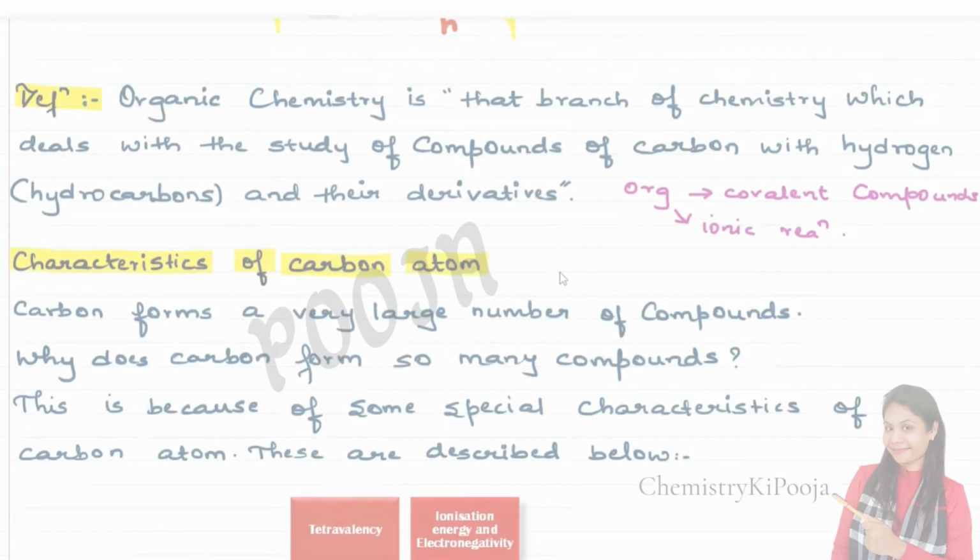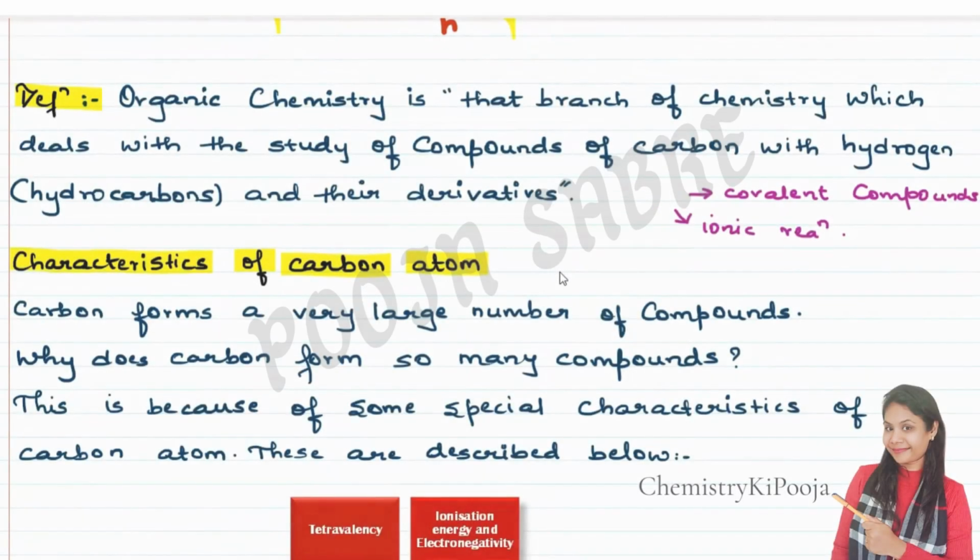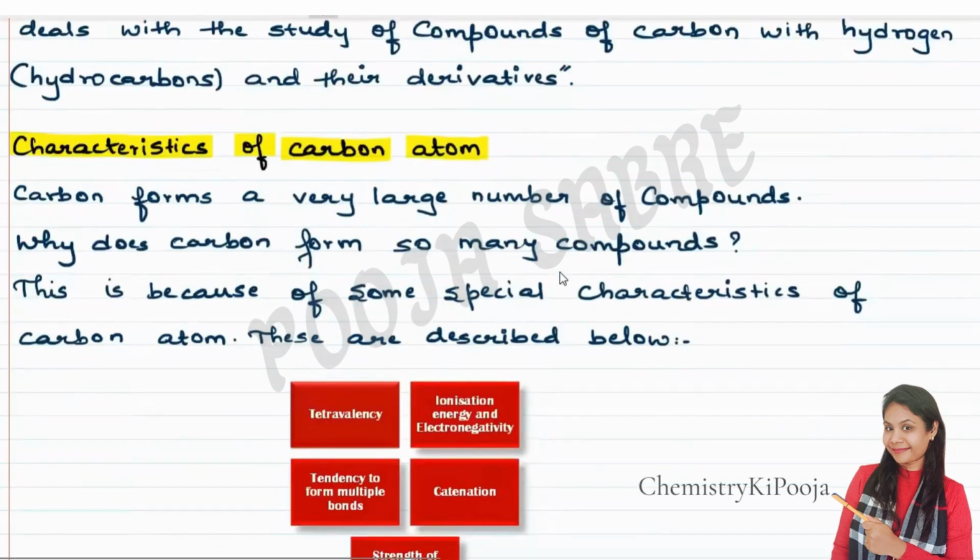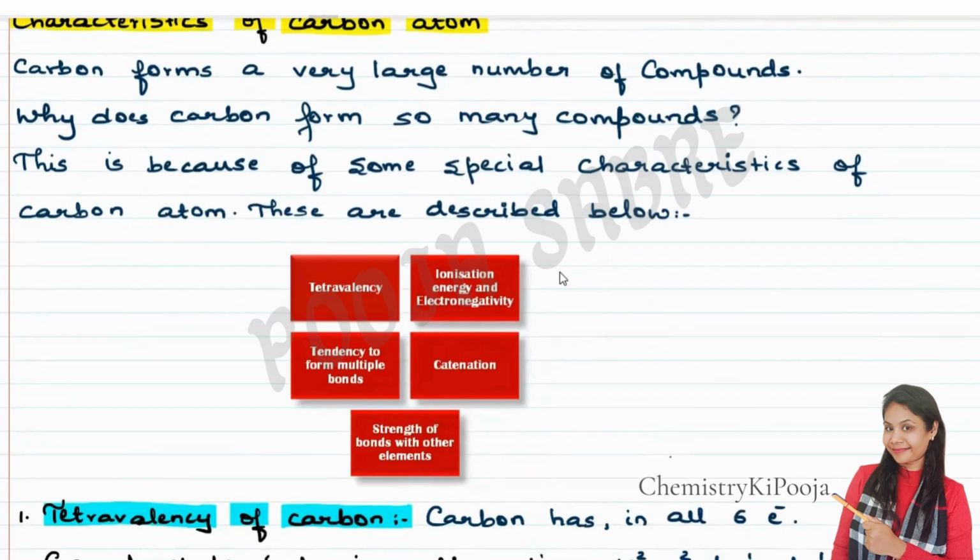Let us now have a look at the characteristics of the carbon atom. Why is carbon important in organic chemistry? Carbon forms a very large number of compounds. Why does carbon form so many compounds? Just now I said it is because of the special characteristics of carbon. And which are those special characteristics? These five are the special characteristics.